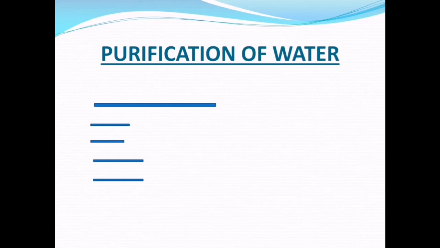But do you think it is clear water? No children. The water we get from these sources is not clear. It contains many types of impurities. So we need to remove these impurities from water because healthy food and clean water give us a healthy living system. So we need to remove these impurities from the water.